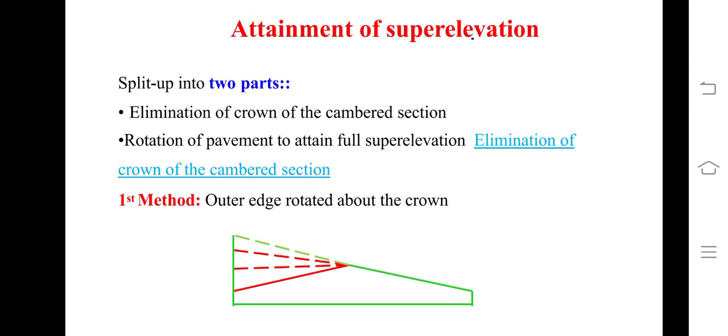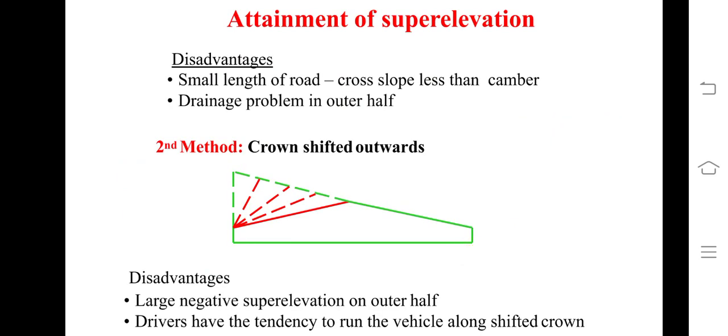Here again there are two methods. Elimination of crown. What you want to do? You want to eliminate the crown. Whatever is the raised portion, you want to eliminate that. So the first method is outer edge is rotated about the crown. Here you have to keep the center as it is, and whatever is the outer portion, the outer edge of the road, you have to raise it with respect to the crown.